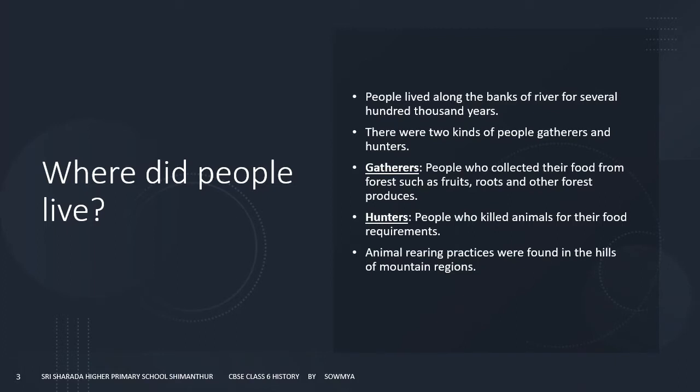This is about the geographical areas where people lived. Gatherers means people used to live in a particular place, and for their food requirements they used to collect from their surroundings, which are mainly forest areas. Hunters. Most of the people were hunters and depended on hunting animals for their food in the surrounding forest. Animal rearing practices are found in the low hills of the mountain region.